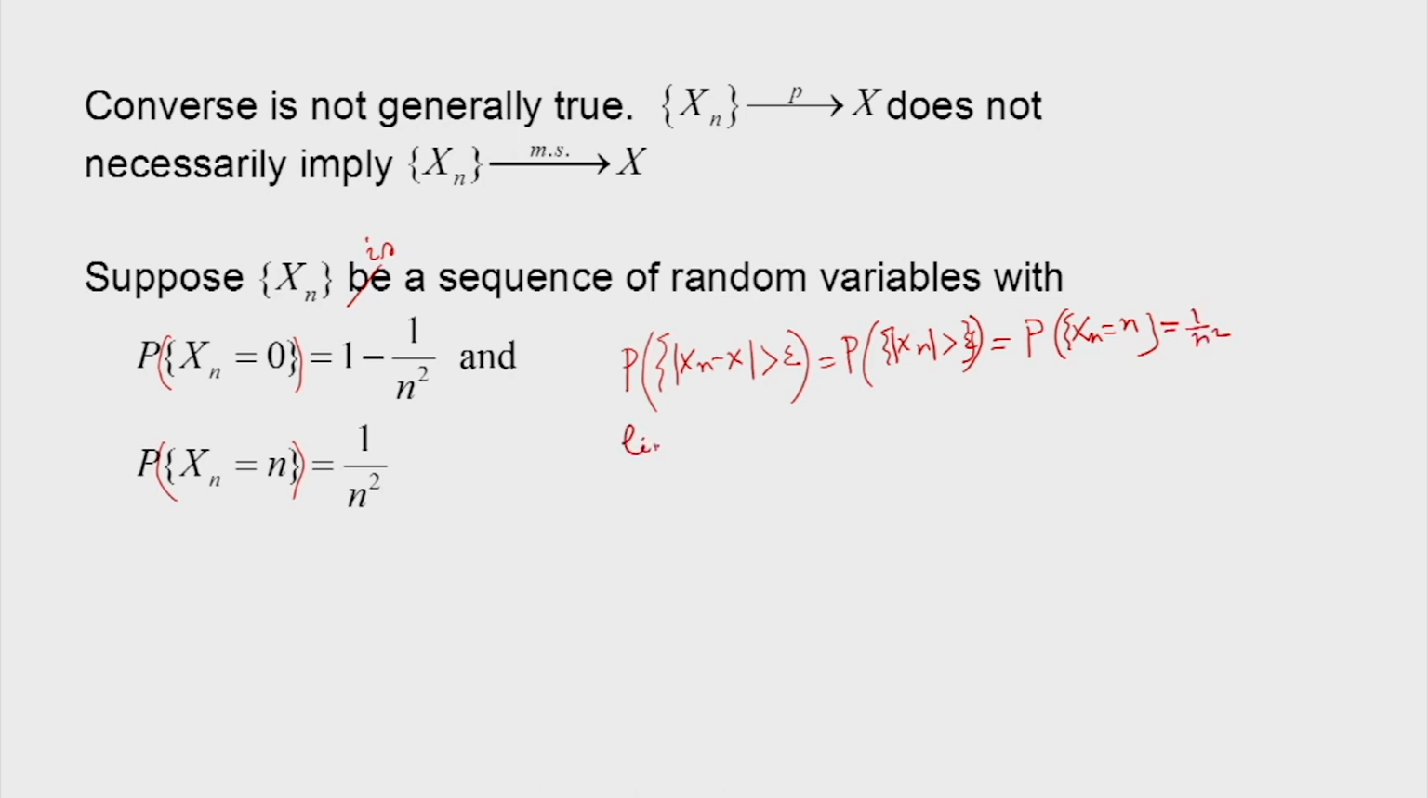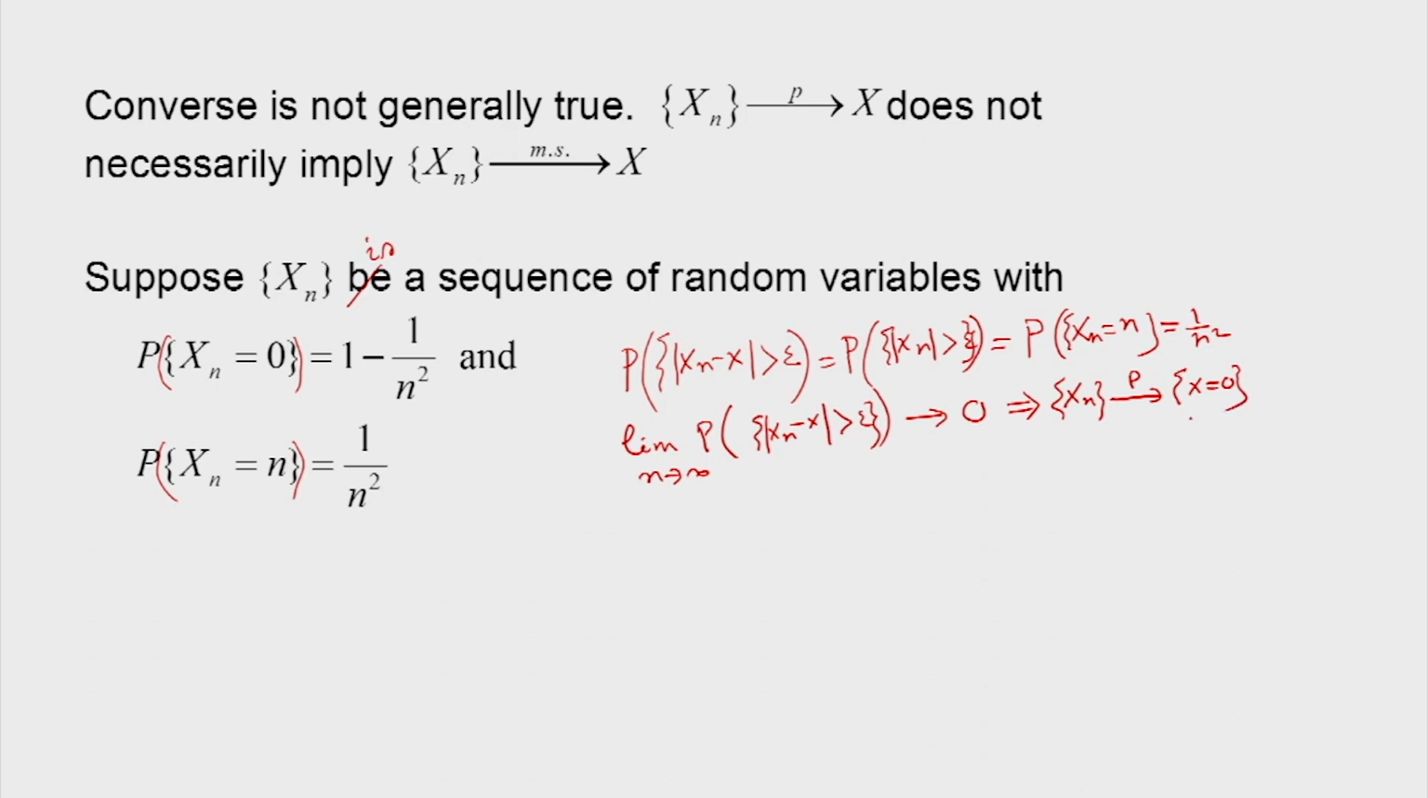Therefore, the limit of the probability of x n minus x being greater than epsilon will go down to 0, which implies that this sequence converges in probability. So, x n converges in probability to x is equal to 0.